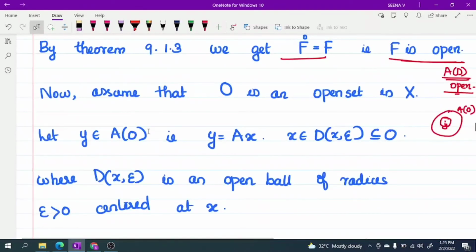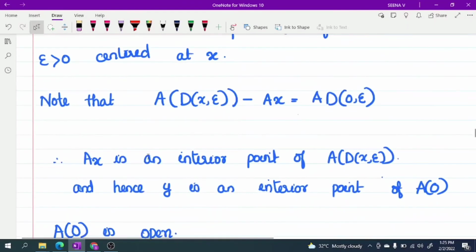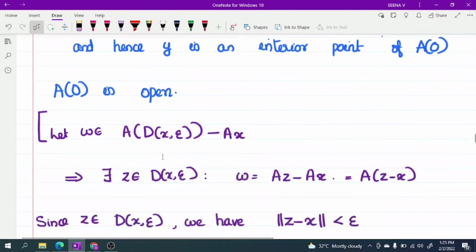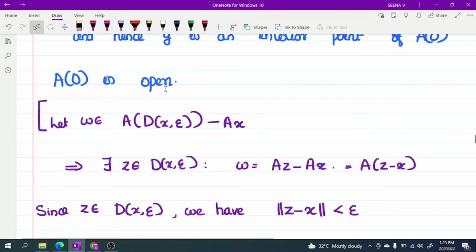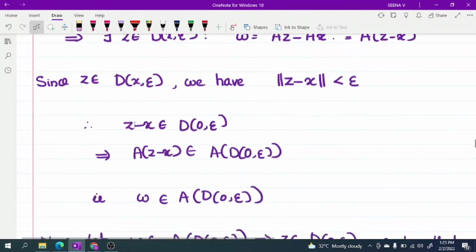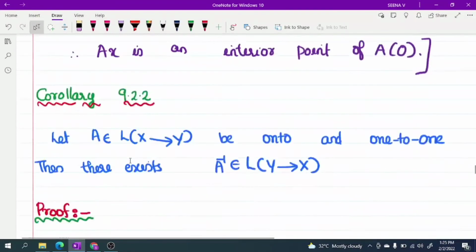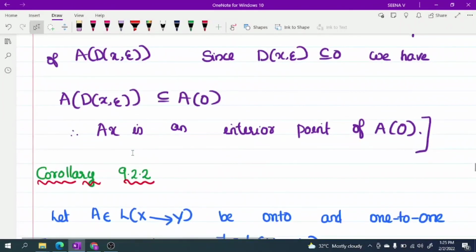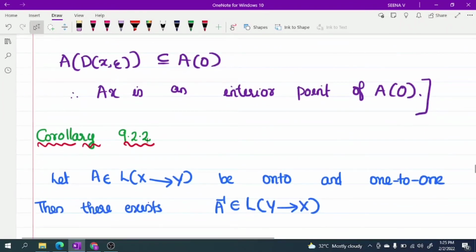Here if you take y belonging to AO, we get y is an interior point of AO. This implies AO is open. Okay. In an exam you only have to write up to this, and there is no need to write all these things. Now moving to the next corollary.